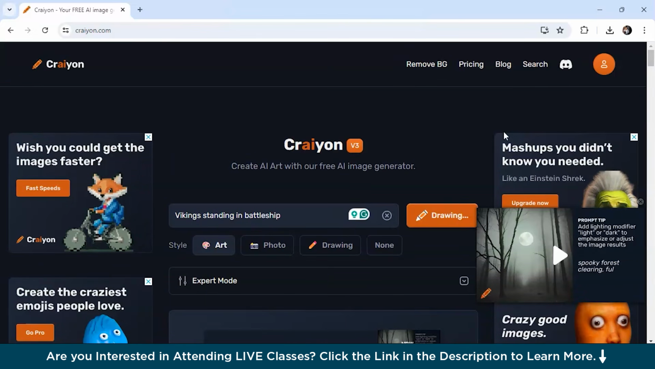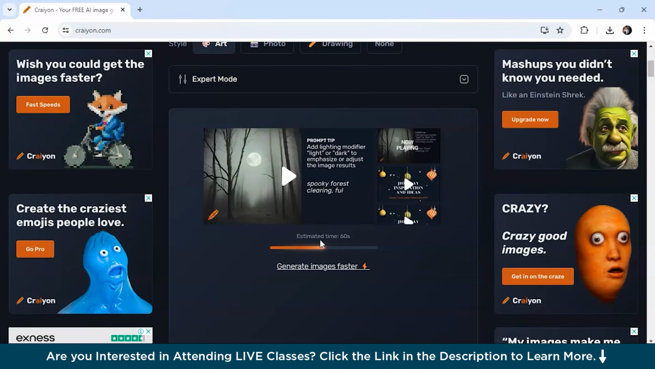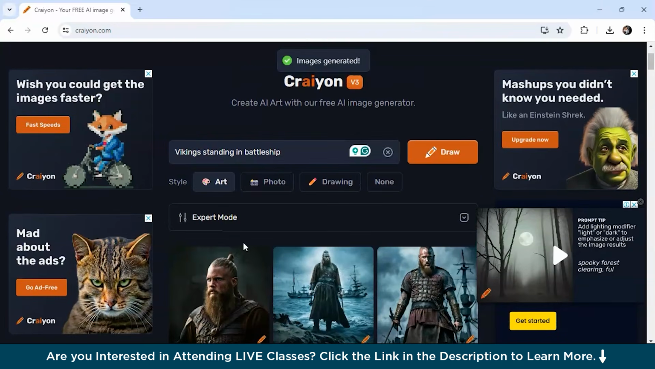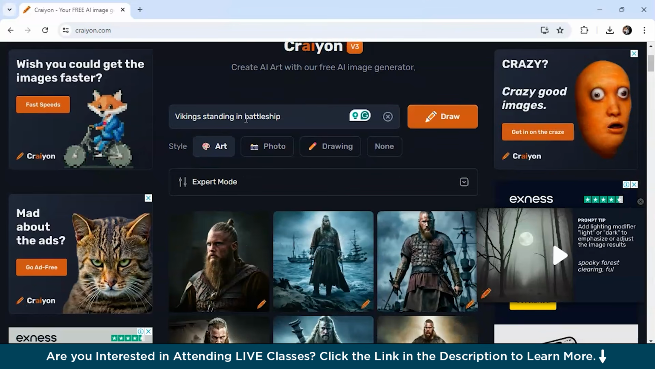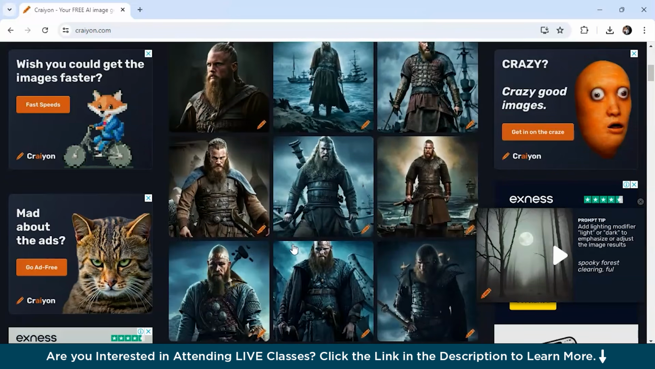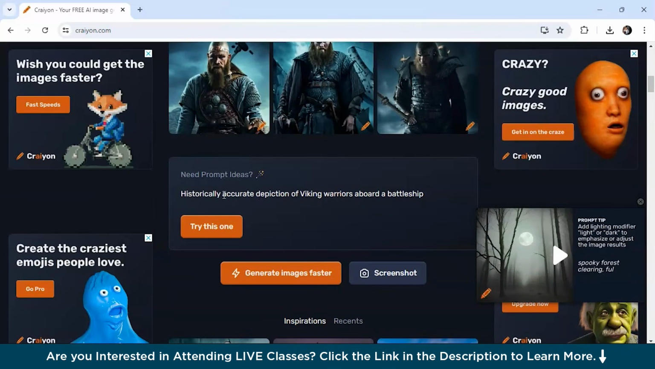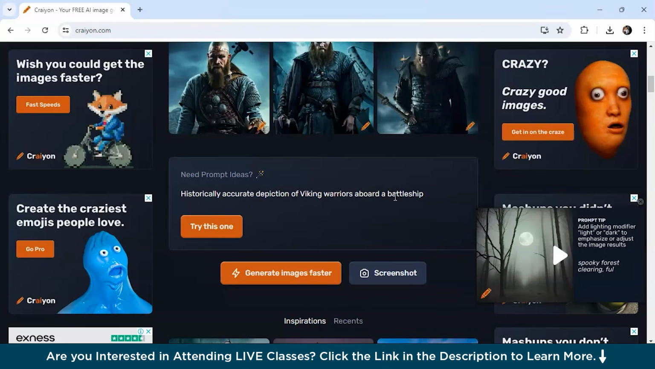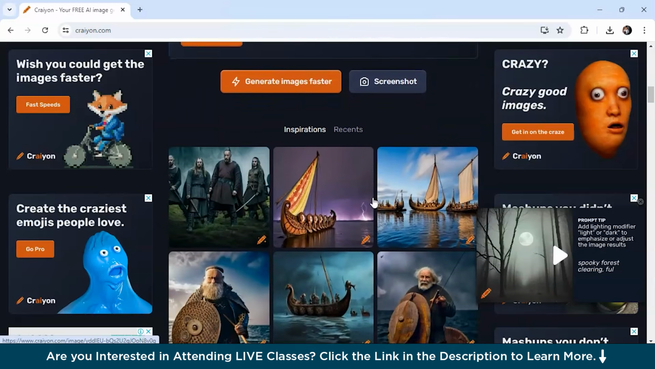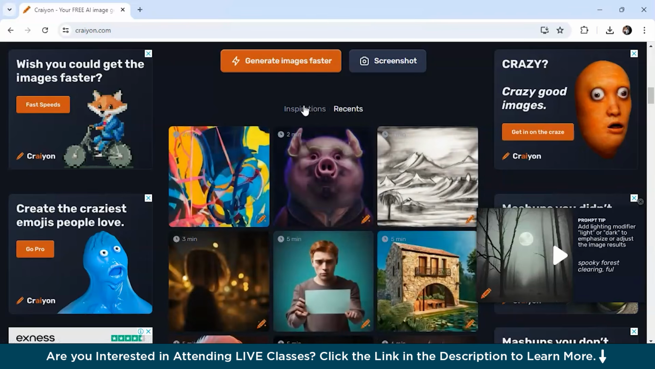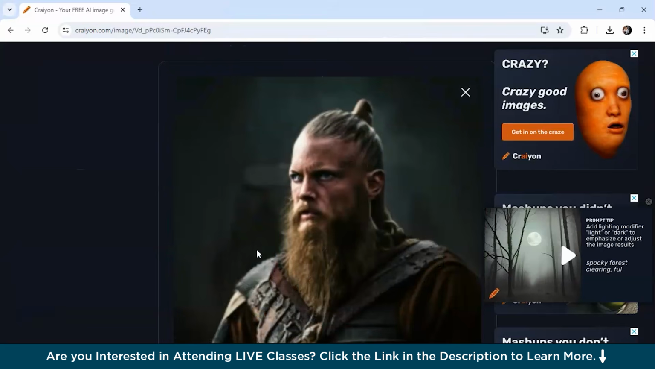So these are the unnecessary ads it's going to show, because since it is free. All right. So it's taking time, approximately 60 seconds. So you can see here that we have given a prompt, Vikings standing in battleship, and these are the images it has generated. All right. So if you need more prompt ideas, here are the ideas it's showing. And you can also check out the inspirations and the recent pictures people have uploaded.